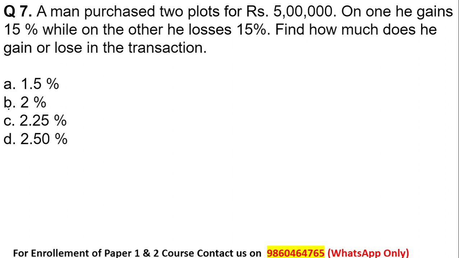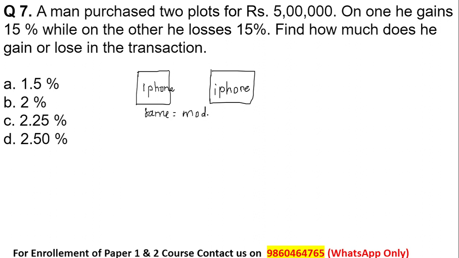A man purchased 2 plots for ₹5 lakh. One he gains 15% and the other he loses 15%. How much does he gain or lose in the transaction? Always remember one thing. For this type of question, when you have two objects, for example, you have one iPhone and you have the same iPhone, both iPhones are exactly the same model, with the same features. Basically we want to say that both the articles should be the same here.